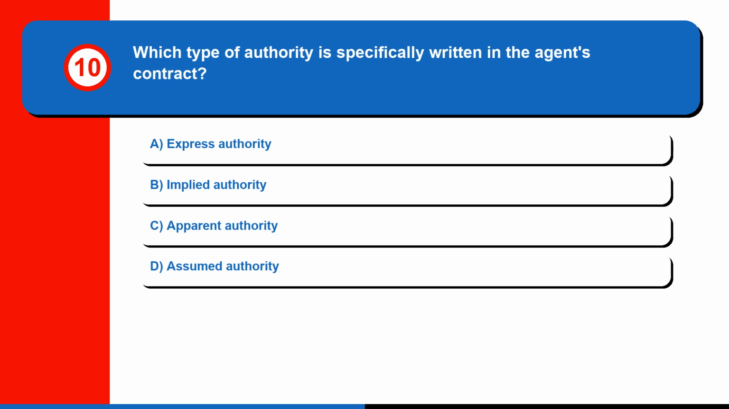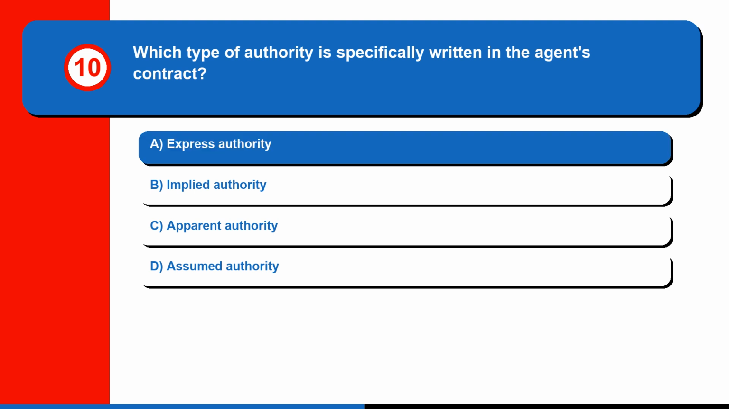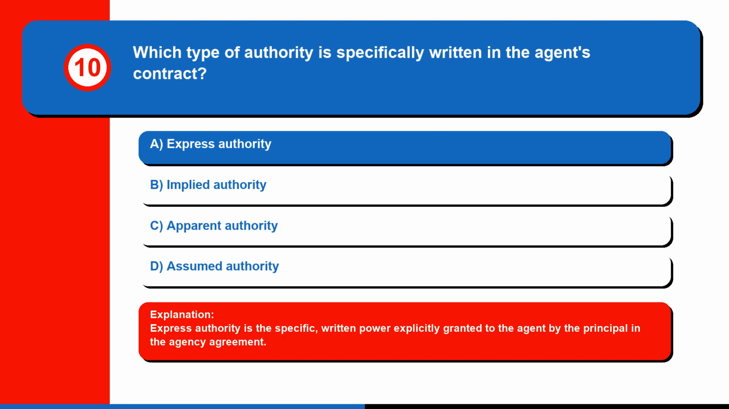Question 10. Which type of authority is specifically written in the agent's contract? A. Express authority. B. Implied authority. C. Apparent authority. Or D. Assumed authority. The correct answer is A. Express authority. Express authority is the specific, written power explicitly granted to the agent by the principal in the agency agreement.